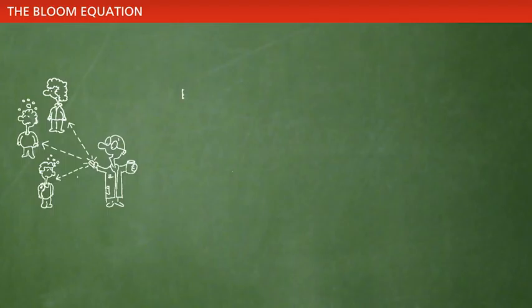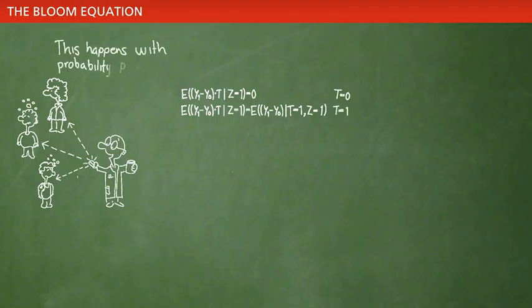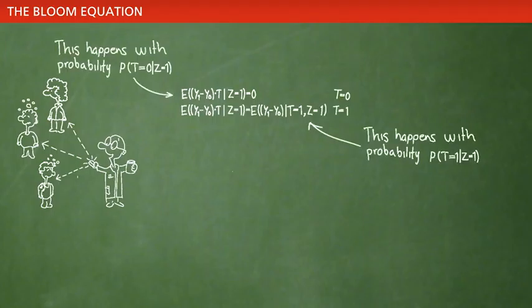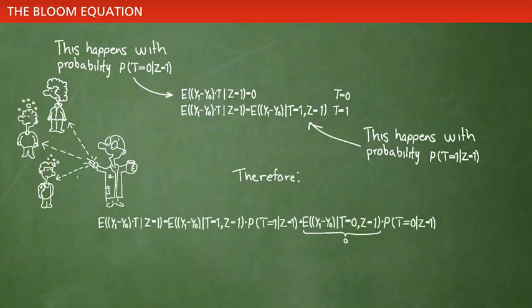Now write the average gain if treated for those allocated to treatment, C equal 1, separately for those who choose not to receive treatment, T equals 0, and those who choose to receive treatment, T equals 1. A fraction of those offered treatment declines and 1 minus this fraction accepts. The gain for those who decline treatment is 0 as they are not treated. The gain for those who accept treatment can be rewritten as a gain conditional on being offered treatment, C equal 1, and accepting treatment, T equals 1. We can now rewrite the average gain for those offered treatment, both those accepting and those declining, as a weighted average of the gain for those accepting and those declining treatment.